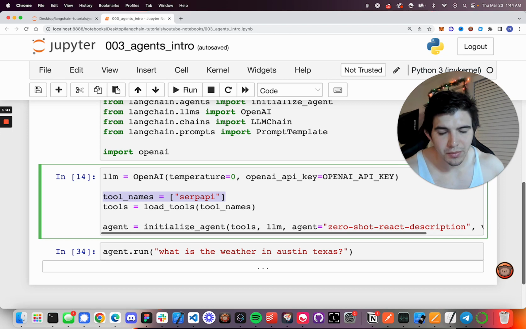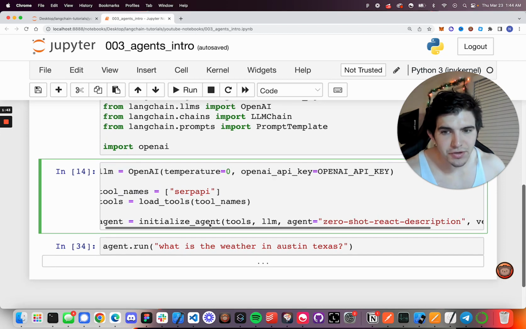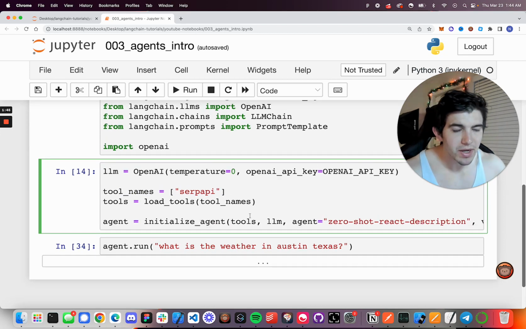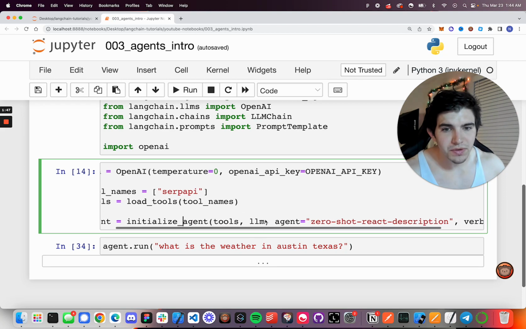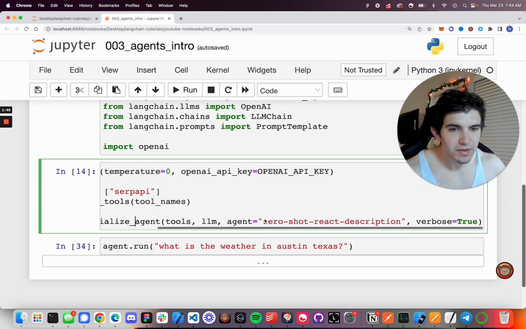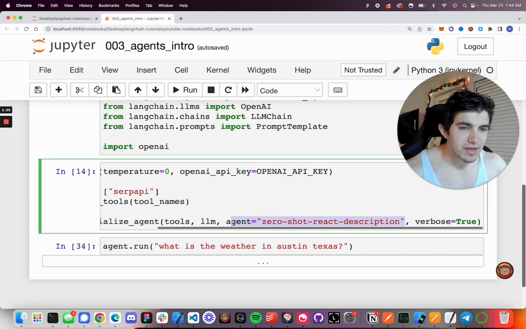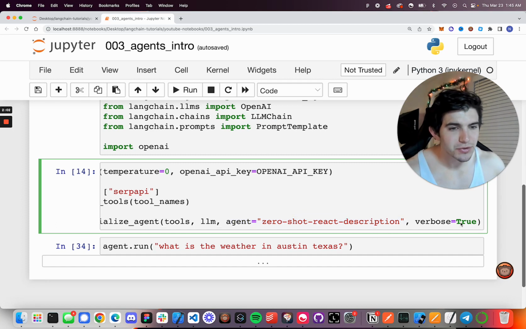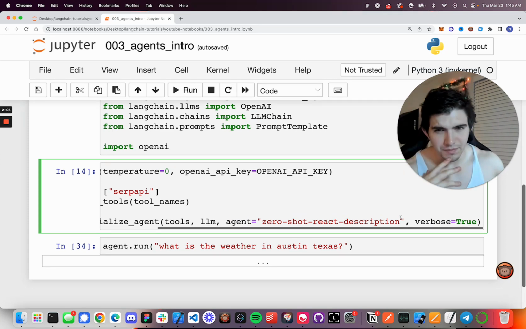You can see here, when we initialize this agent with initialize agent, we're passing it an array of tools and an LLM, as well as this default zero-shot react description. Basically, this just means give me a default agent. And verbose true just means it's going to print the standard output, its chain of thought, which is pretty interesting.